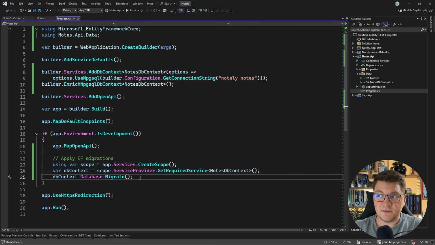And I'm going to repeat the same thing for the Tags API, but I'll fast forward to once I have the complete implementation just to save us some time because it's more of the same.